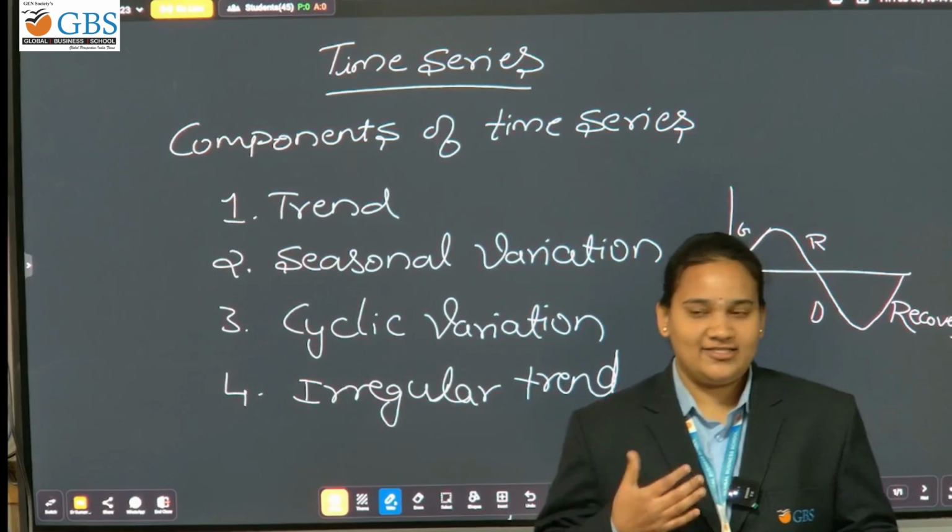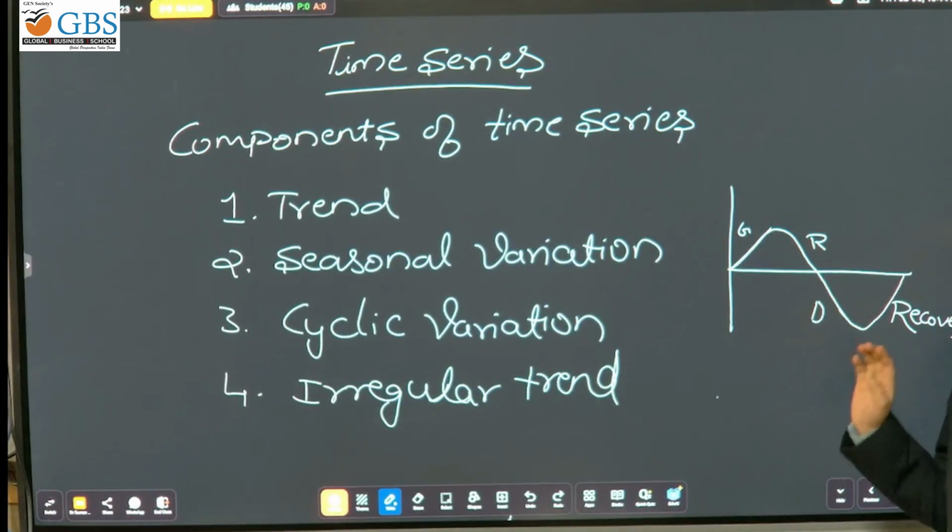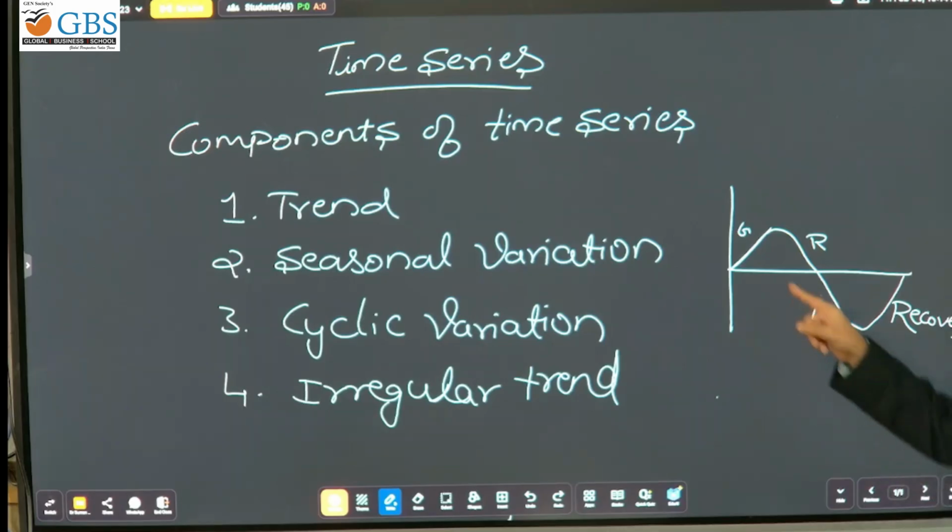Cyclic variation has four stages. First one is growth, and the second one is recession. Third one is depression, and fourth one is recovery. So in the growth it can grow, in the recession it can come back, in depression it goes to negative, and in the recovery it recovered.